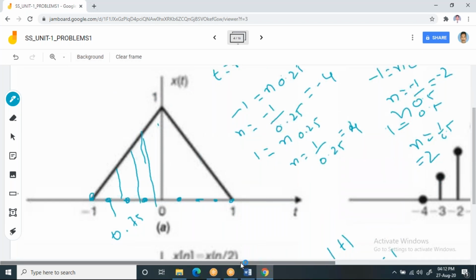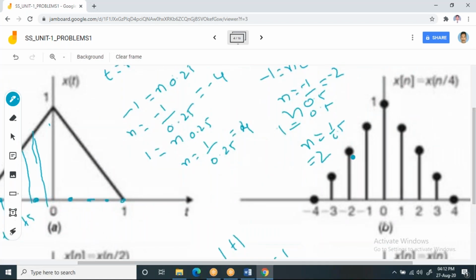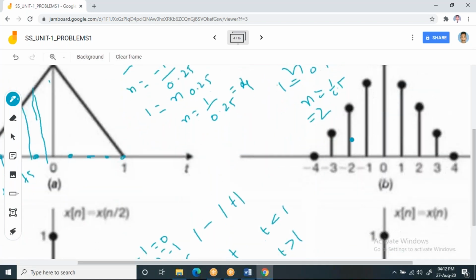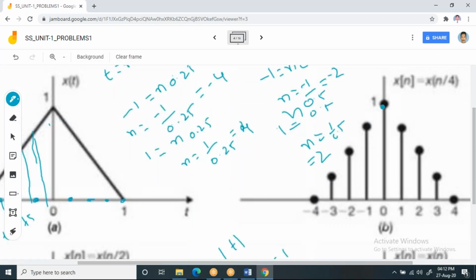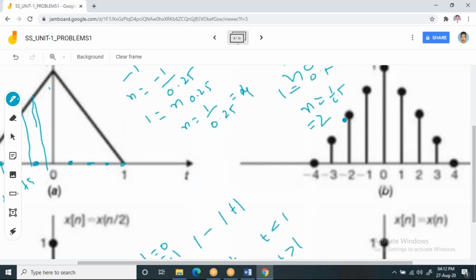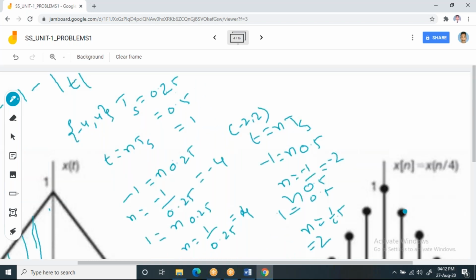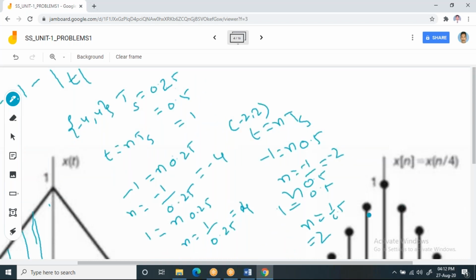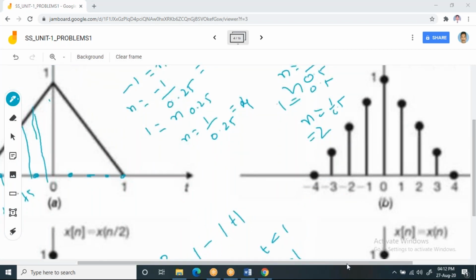Like that you go on, and for this, 1 minus 0.5 is 0.5... then it is 0.75, and it is 1. Likewise, you will get the amplitudes. Since it is symmetrical on either side, the same samples you get on the other side also. This is how you can convert this triangular wave continuous time signal into a discrete time signal using sampling.